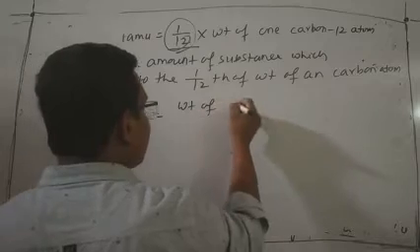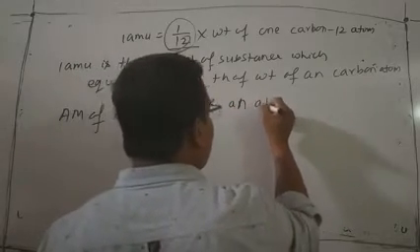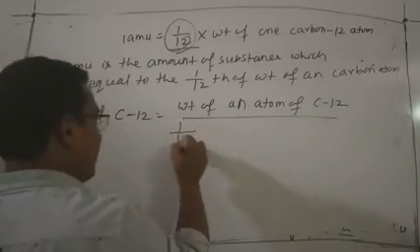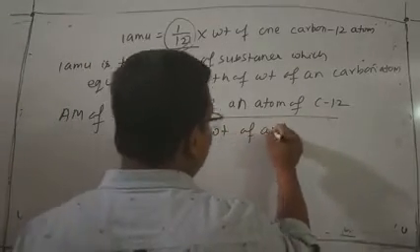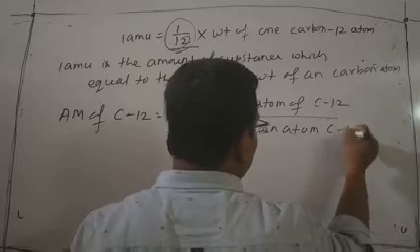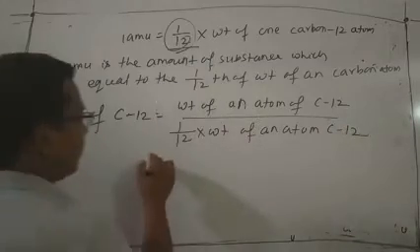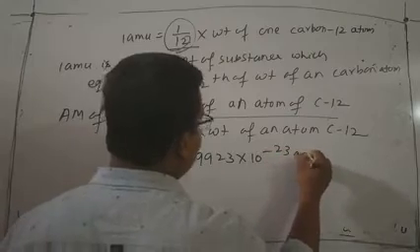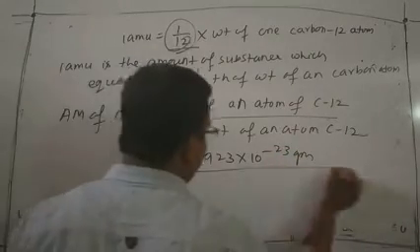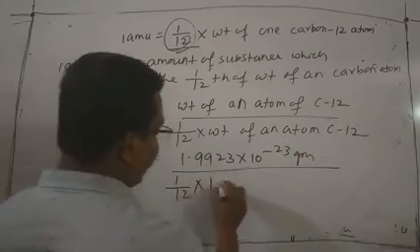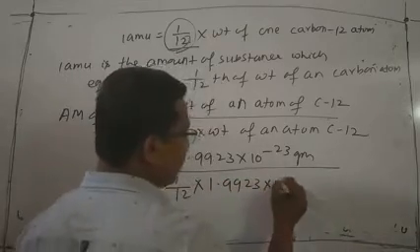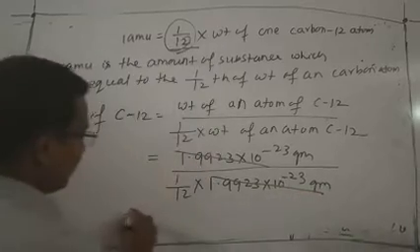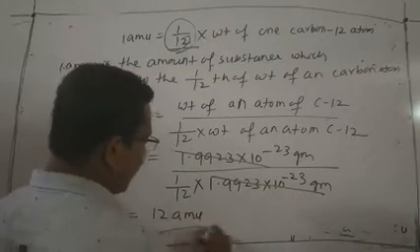Weight of an atom of C12 divided by 1/12 into the weight of an atom of C12. That means 1.9923 into 10 to the minus 23 gram divided by 1/12 into 1.9923 into 10 to the minus 23 gram. That means 12 M. We can write 12 M.